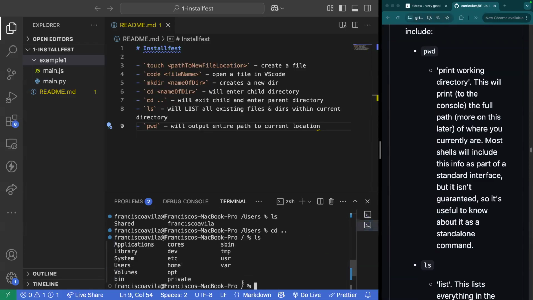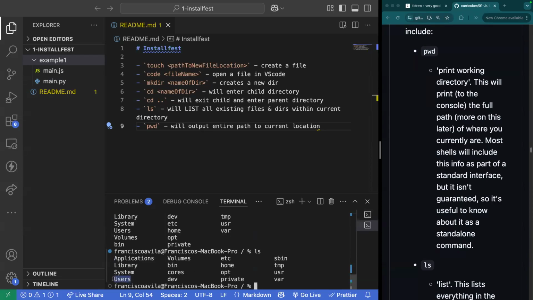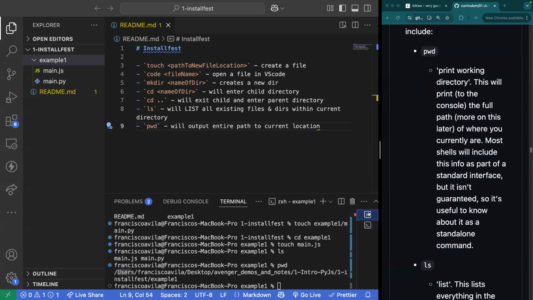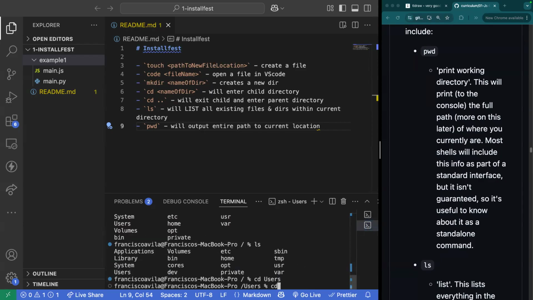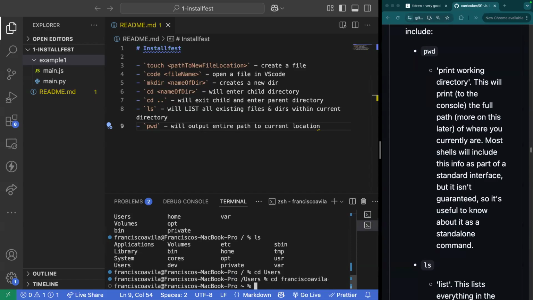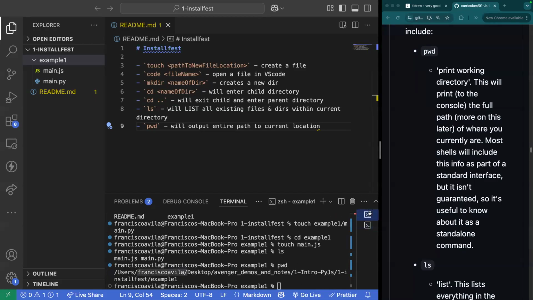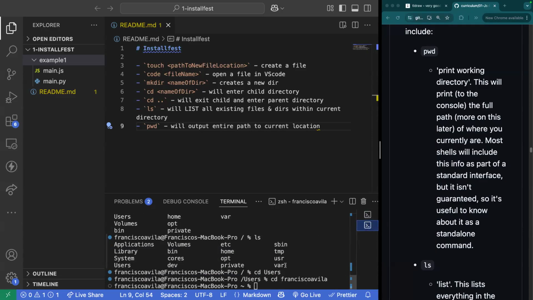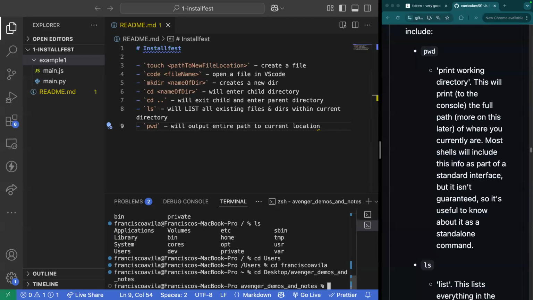So let's take a look at that. Here's inside of my machine. If I run ls, there is in fact a directory named users. So I could cd into users, right? And then it's saying inside of users, there's a directory named Francisco Avila. So again, I can say, all right, cd into Francisco Avila. You'll see that path is starting to get built. Then it says inside of desktop and inside of Avenger, demos and nodes. So I can change directory, and I'm going to tackle both of those at once just to save us some time. Desktop, Avenger, demos and nodes.